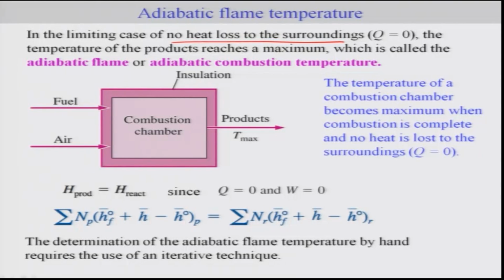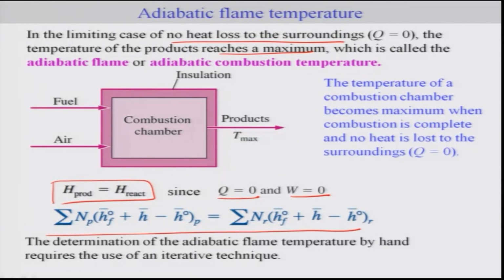So the temperature of the product here reaches a specific maximum, and this particular temperature is called the adiabatic flame or adiabatic combustion temperature. You can find this adiabatic combustion temperature by considering Q equal to 0, with insulation on the combustion chamber, and of course no work interaction, and thus H product is equal to H reactant. That means you can write this expression in this form.